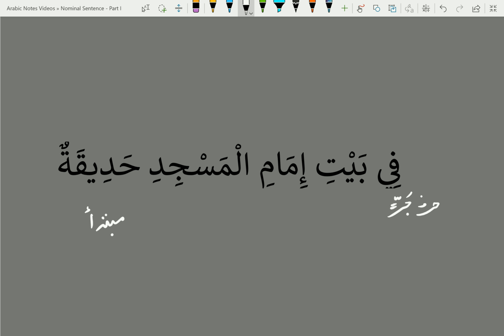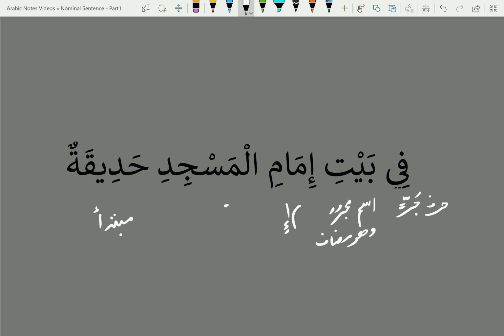Bayti is ism majroor, and it is mudaf. Imami is mudaf ilayhi. And then Imam al-Masjidi, again, is a mudaf ilayhi pair, so al-Masjidi is again mudaf ilayhi. Both of them being mudaf ilayhi do not qualify for being the khabar. So the only thing now left which can be khabar is fi bayti.